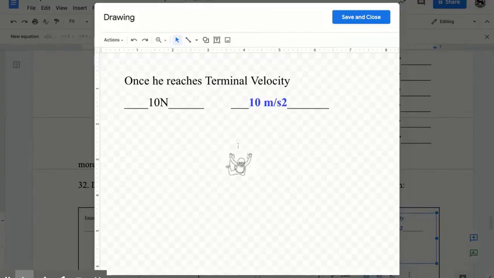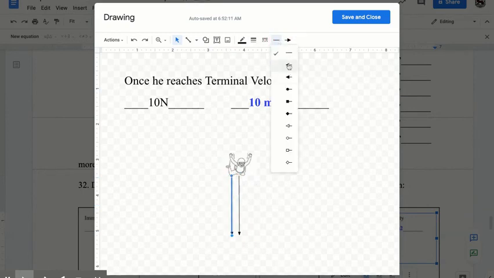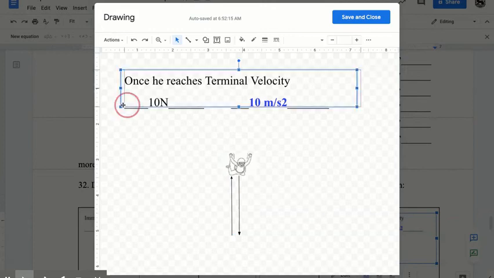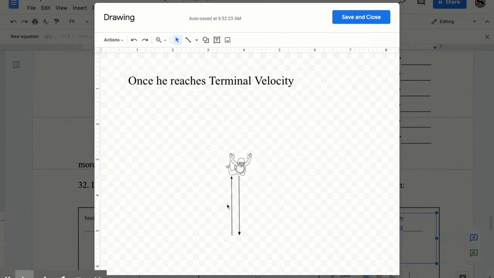And once he reaches terminal velocity, I have these two arrows here. Certainly the force of gravity has not changed. That arrow is still the same. And now at terminal velocity, again, I don't really know the numbers here because I would need to know his mass or his weight in order to answer that. But what I do know is that they are equal and opposite.